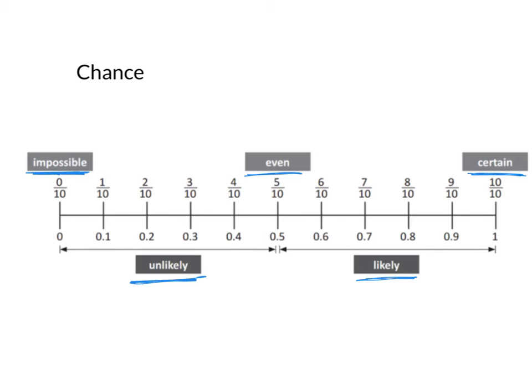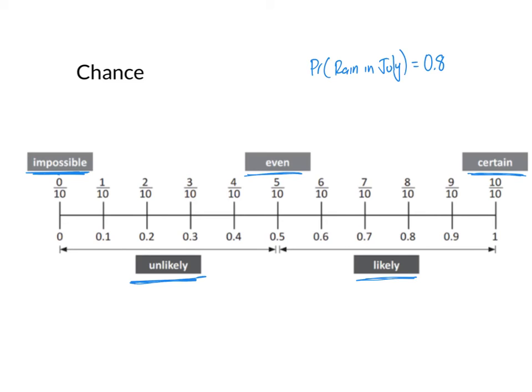So if we're to talk about an example, we might say the probability that it will rain in July, we might say that this is a 0.8 probability. So it's not guaranteed, because that would be 1, but it's a bit more than halfway.